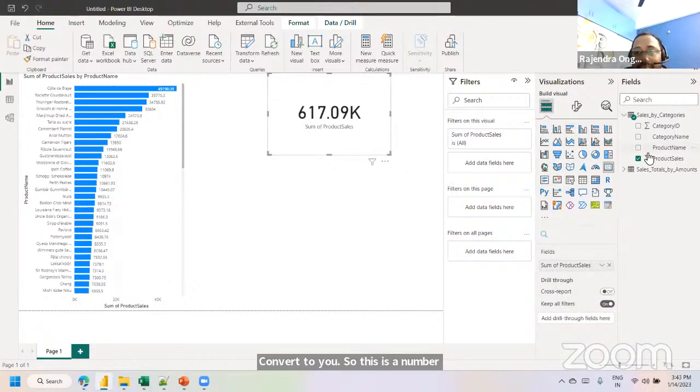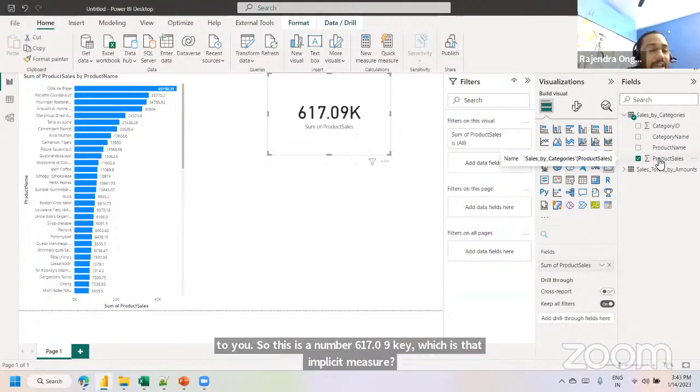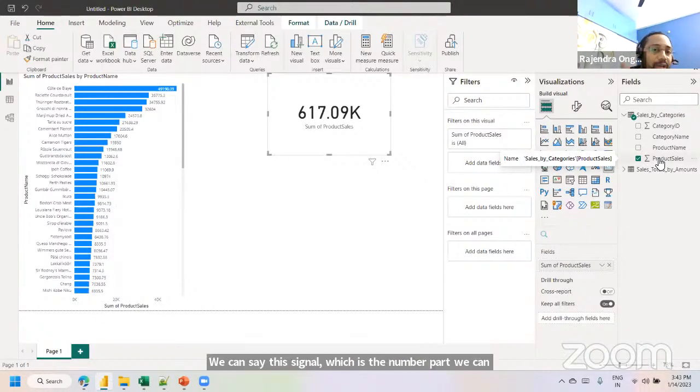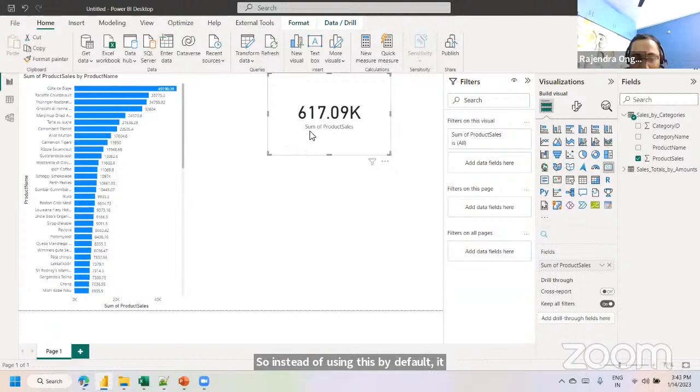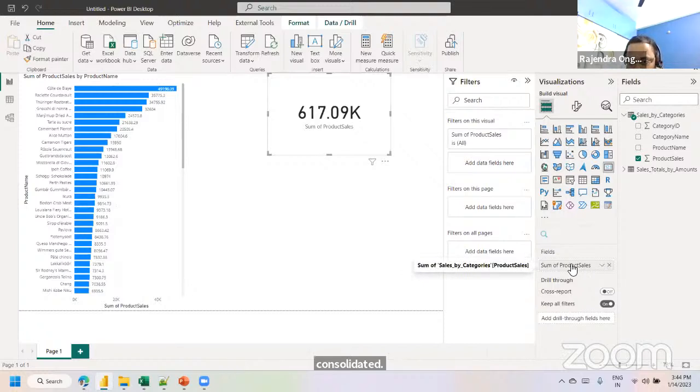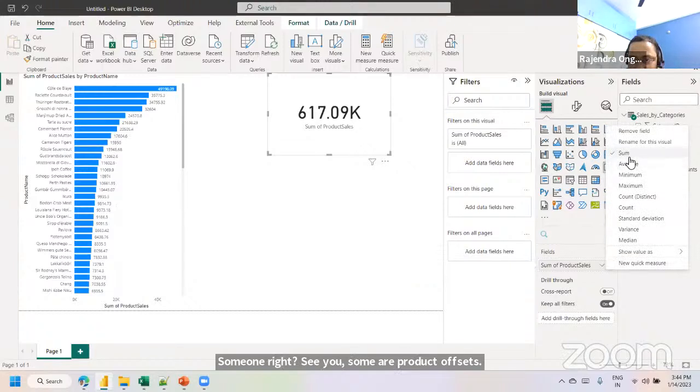617.09K, which is an implicit measure. We can say this sigma symbol, which is a number part, we can call it an implicit measure or else implicit metric. If you're observing, by default the aggregation is considered as sum only, right? See here, sum of product of sales. Suppose if you open this one, by default aggregation is sum.